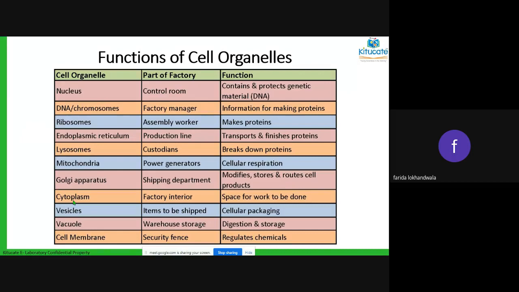Okay, then lysosomes are the custodians which are breaking down the proteins whenever not required, or whenever faulty, or whenever something is wrong. The mitochondria are the power generators, the powerhouse of the cell, which is making the ATP by the process of cellular respiration. The Golgi bodies is the shipping department, which is finally shipping the products, wherever it has to go. The cytoplasm is like the interiors, whatever is there in the space, the floor.